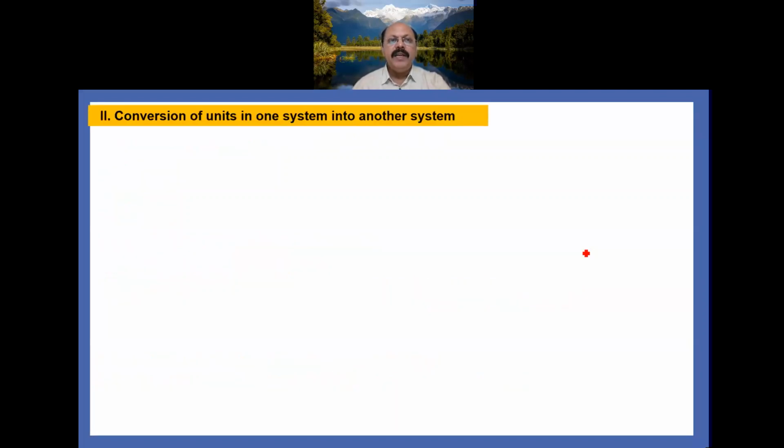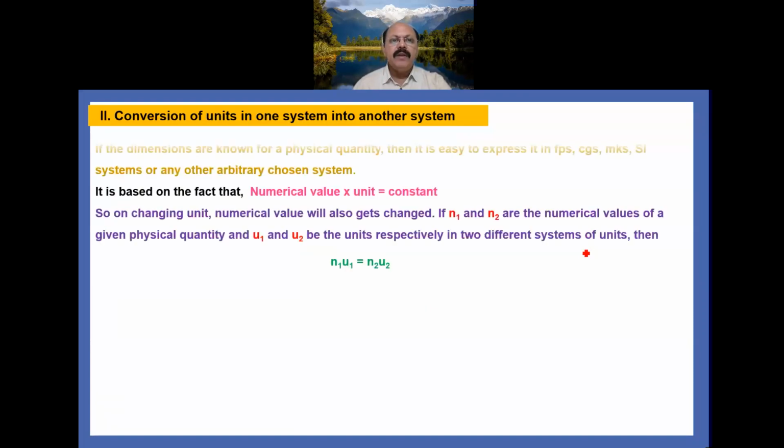Now we take the second application, conversion of units in one system into another system. For that purpose we find a formula, and with the help of that formula we convert a unit in one system into another system by using the concept of dimensions. If dimensions are known for a physical quantity, then it is easy to express it in FPS, CGS, MKS, SI systems or any other arbitrarily chosen system.